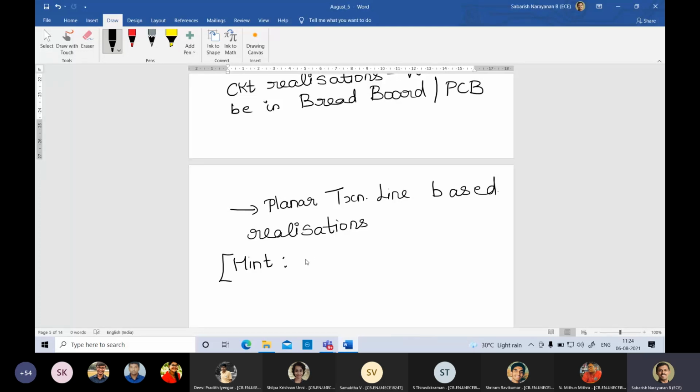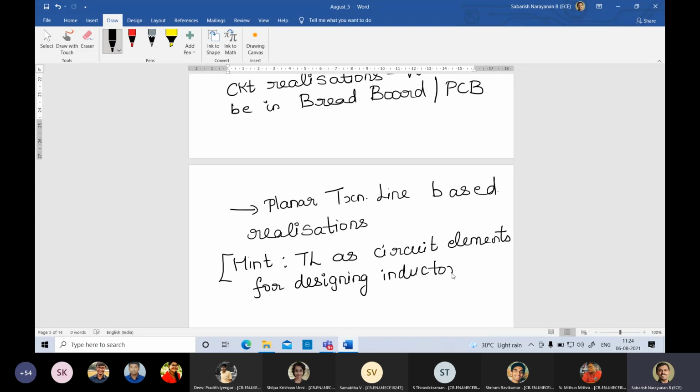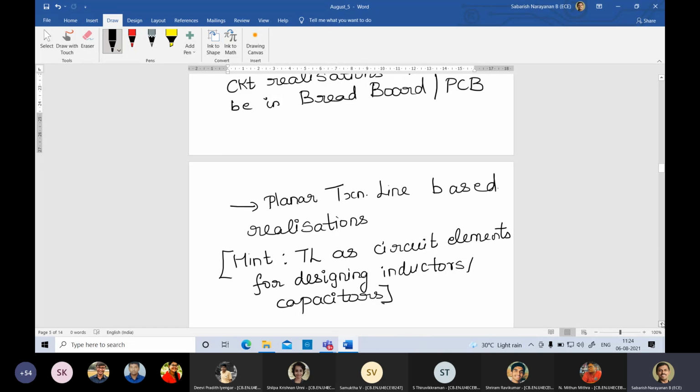We studied a topic called transmission lines as circuit elements. Please remember that as circuit elements for designing inductors and capacitors. Hope you remember this thing, inductors and capacitors. Right. So this will be the way of realization. It won't be a breadboard realization.